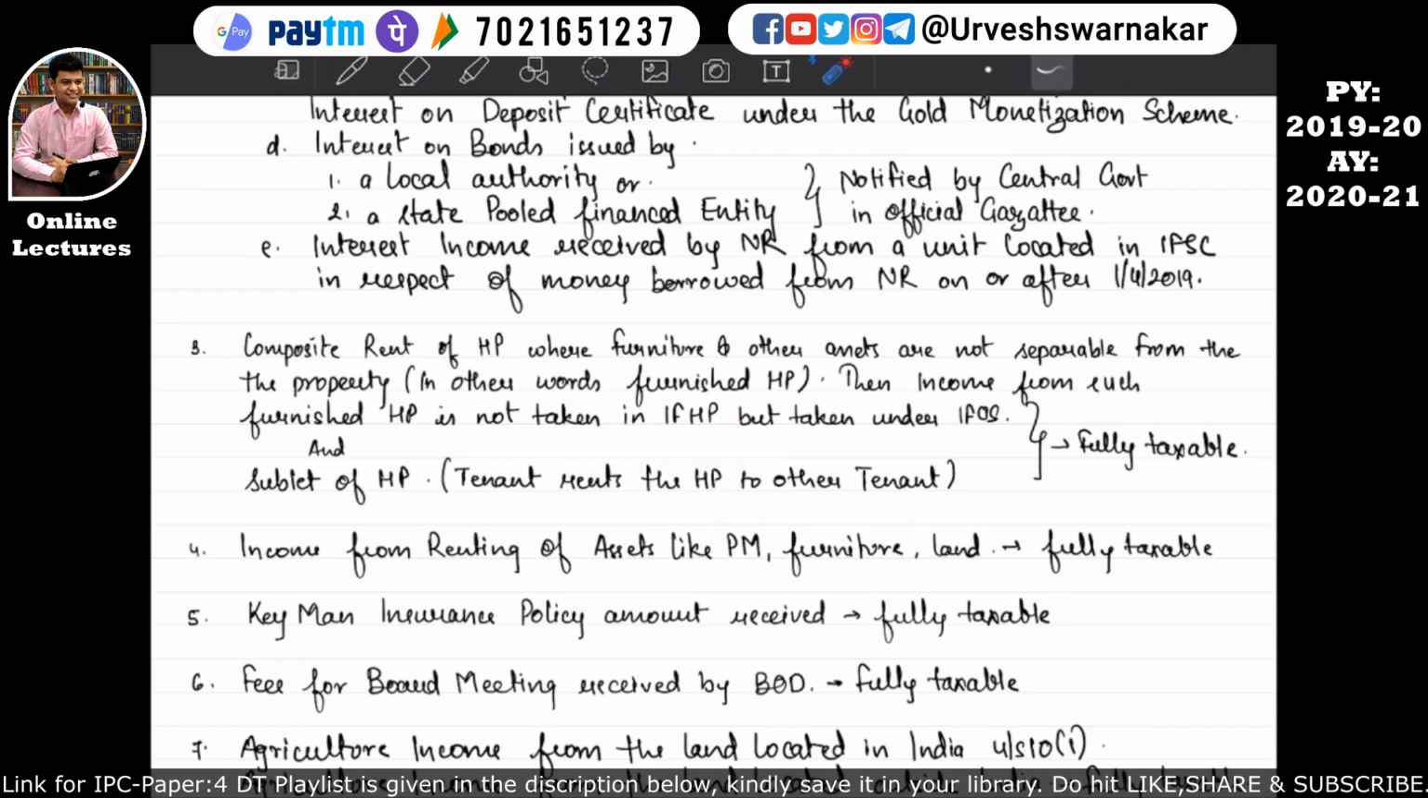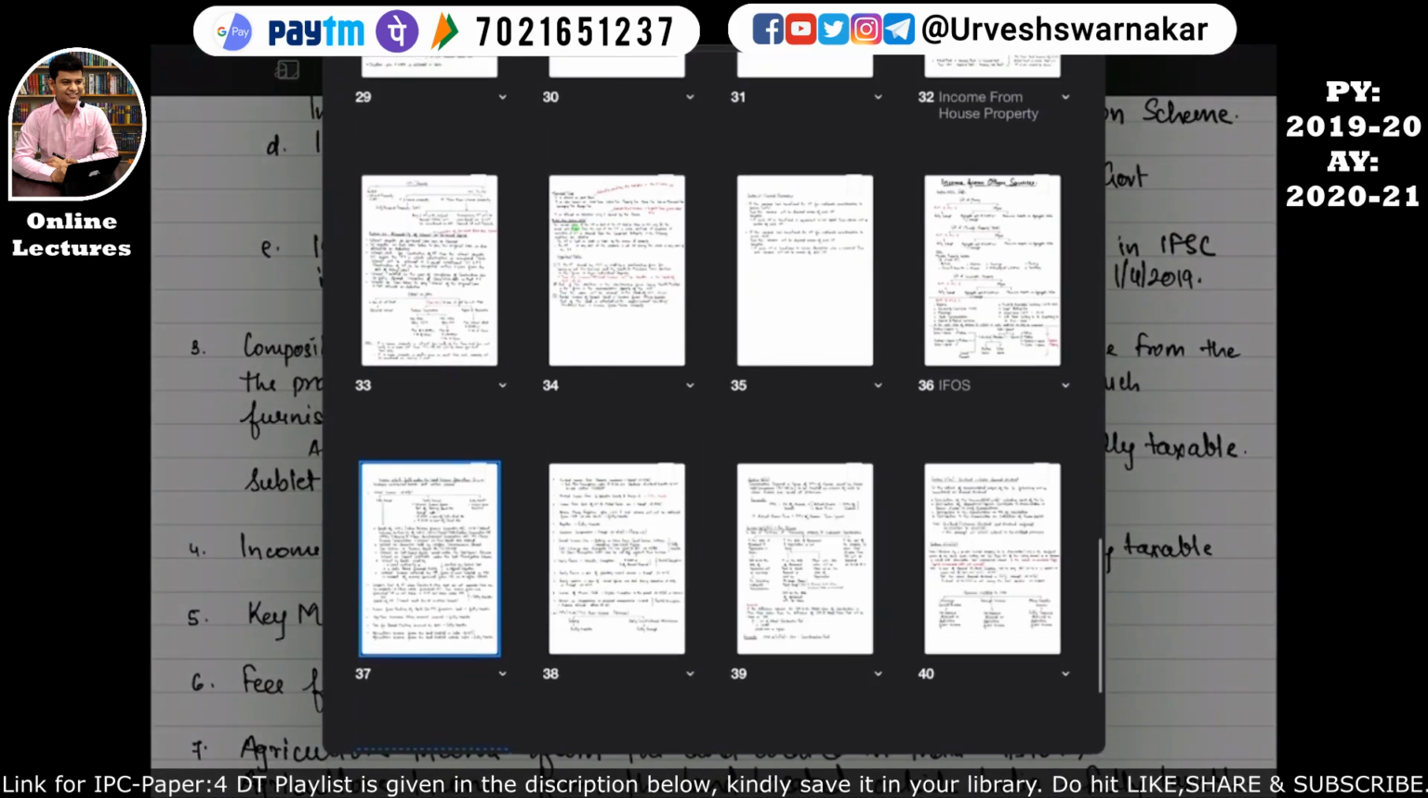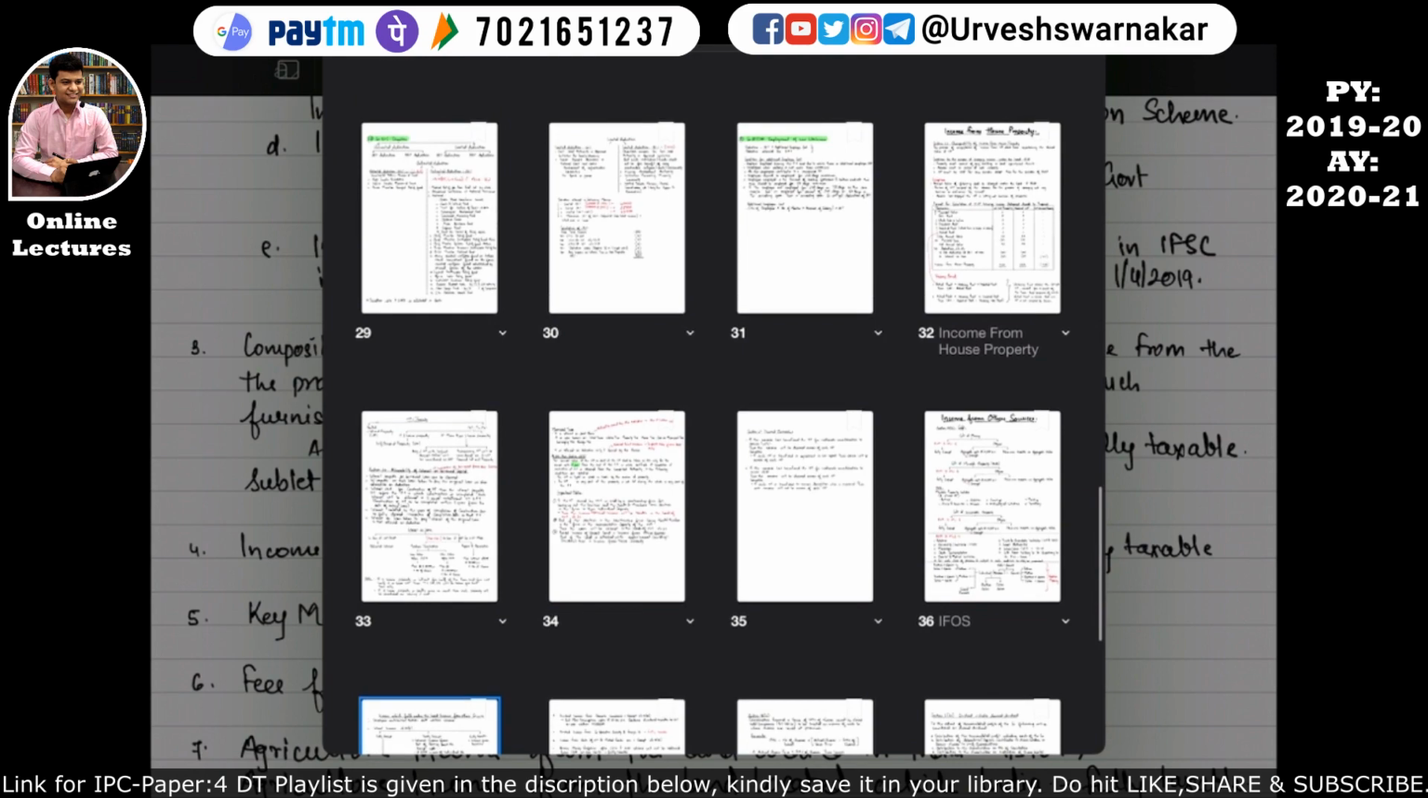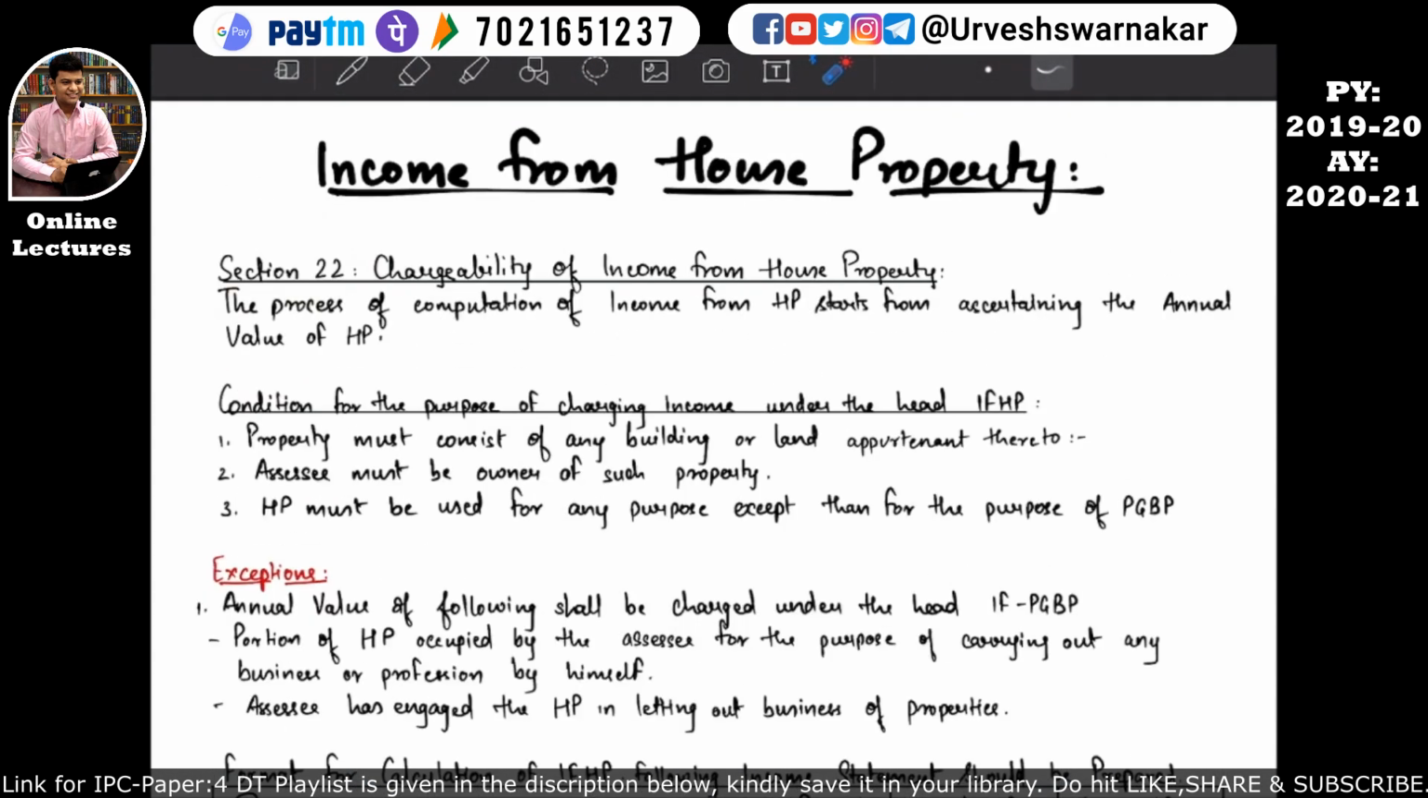So let me take you all to the income from house property chapter. There I have written one thing that I want to highlight right now. Under section 22 we have studied this condition. In this condition we have studied point number 2, which says that the assessee must be the owner of such house property in order to take this income under the head income from house property. I hope you all understood this now.